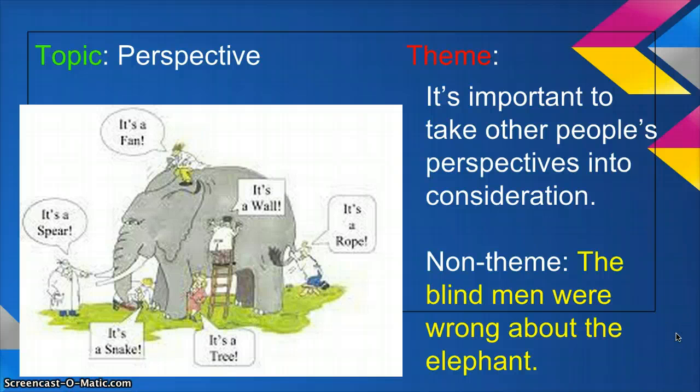Now we want to be careful not to just give a plot summary. A plot summary is not a theme. So saying something like, "the blind men were wrong about the elephant," even though it's correct, is not a theme. It is only a summary of what happened in the story.